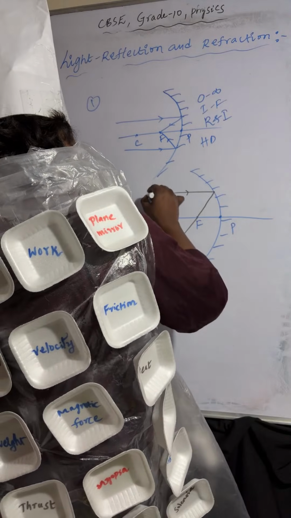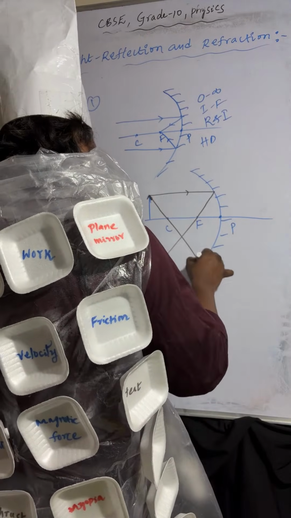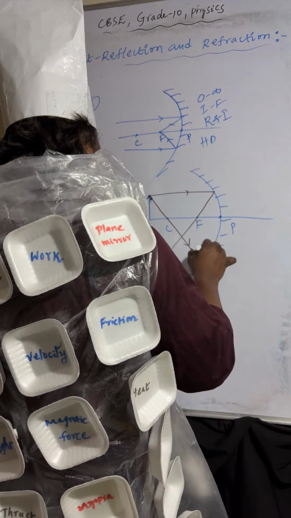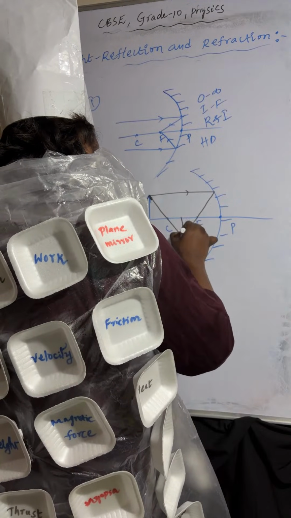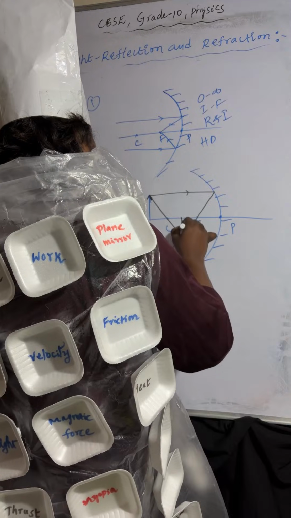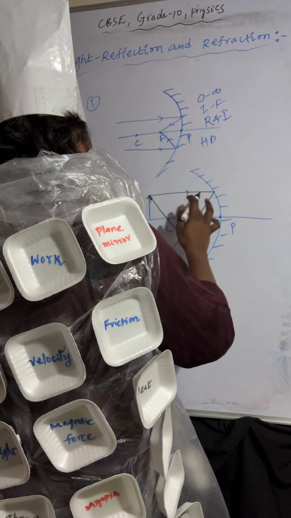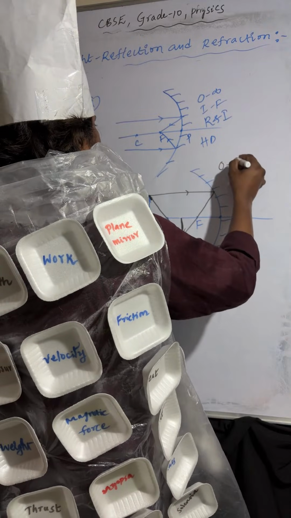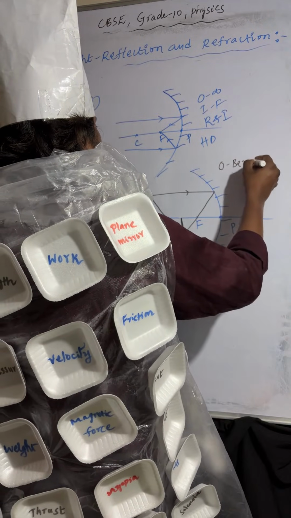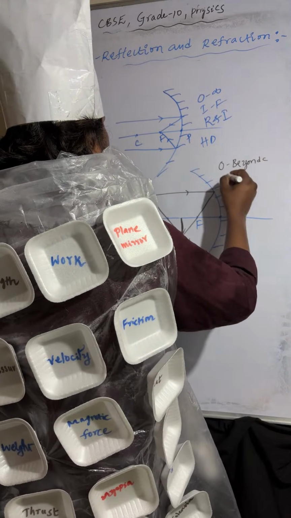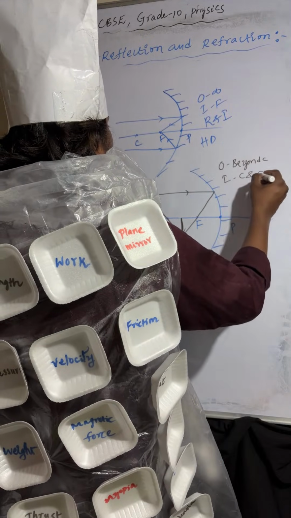Another light ray is passing through center of curvature. The image will form between C and F.